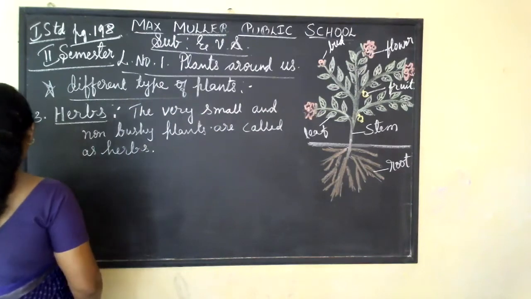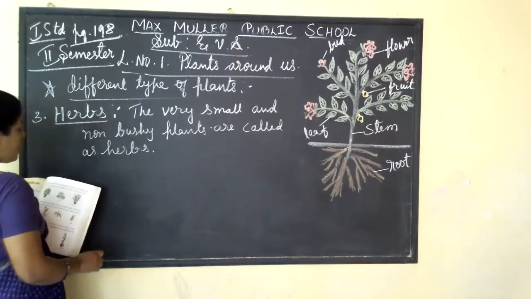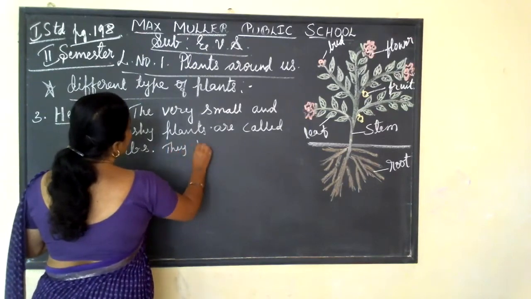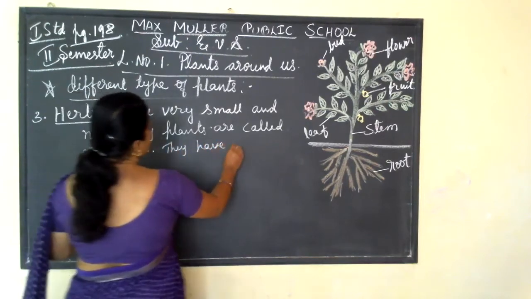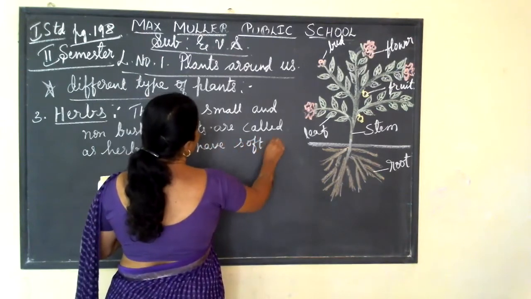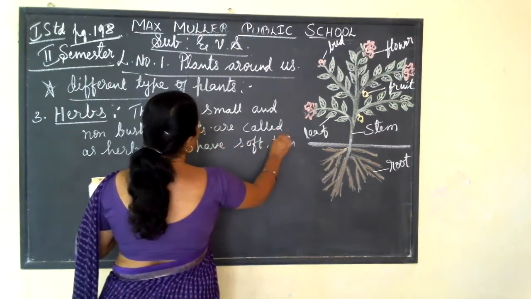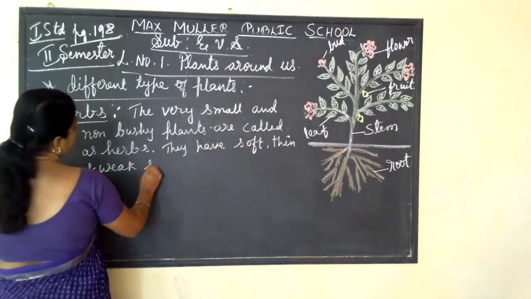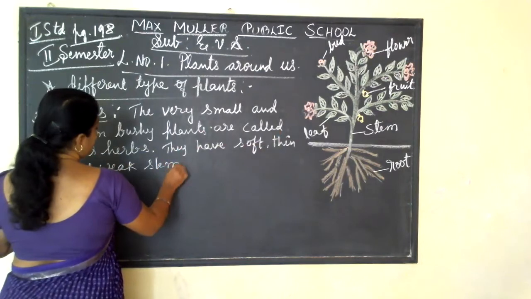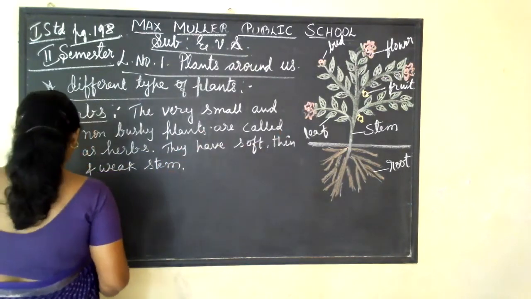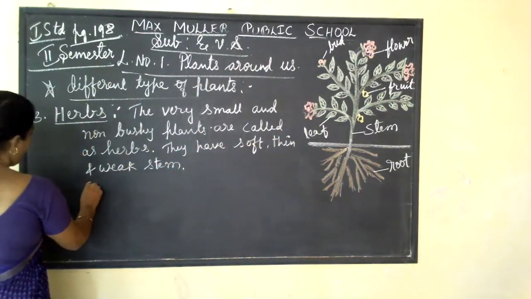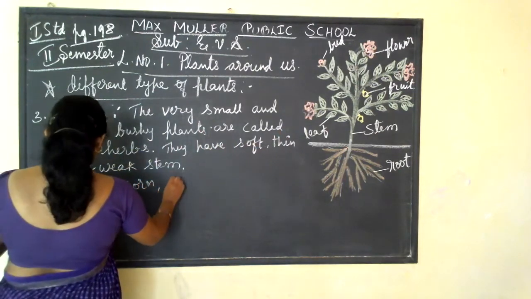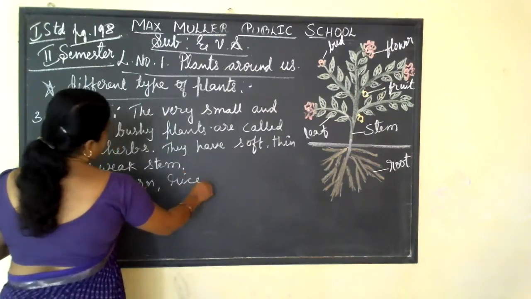And they have very soft, thin and weak stems. Example, corn, rice and wheat.